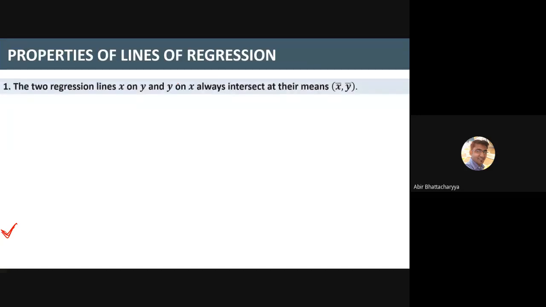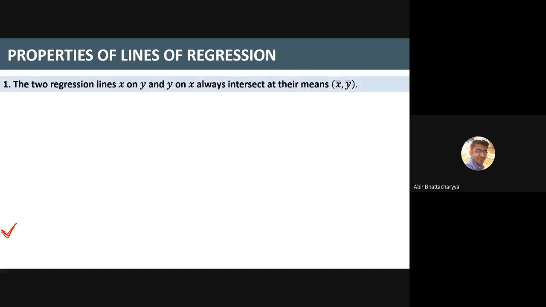So the next thing is the properties of lines of regression. The two regression lines, x on y and y on x, always intersect at their means. I will tell you what a line of regression is later, but for the time being, know that there are always two lines of regression. One is x on y, where the regression coefficient of x on y plays the role.